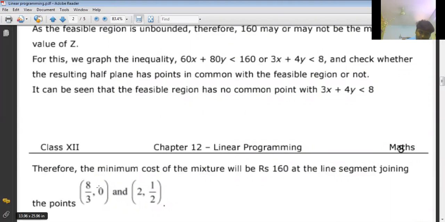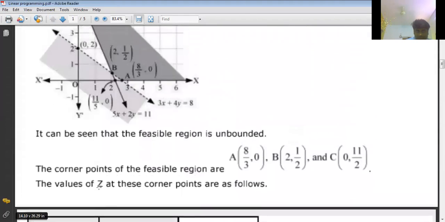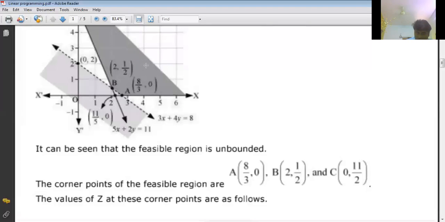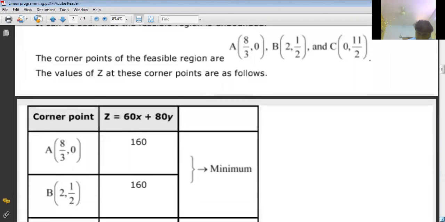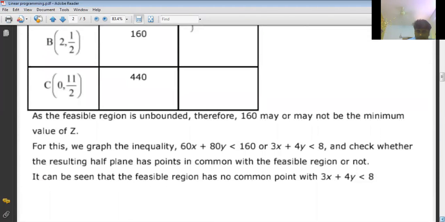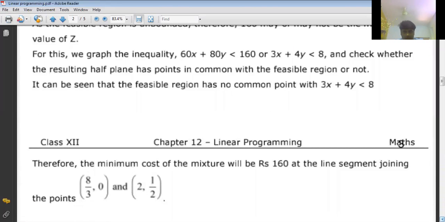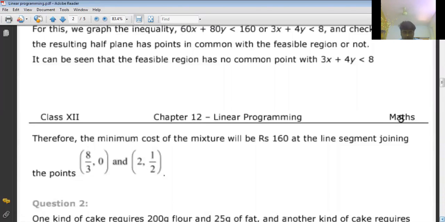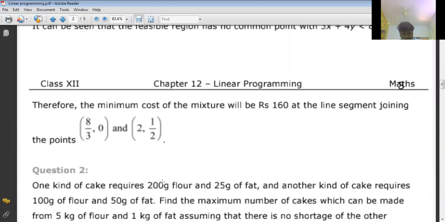So for that, finally, there is no common point we observe in the graph. See, there is no common point. For both the regions, there is no common point. So finally, that point is only the final solution. Okay. Now, finally, what is the minimum value? 160 rupees. That is possible at which point? 8 by 3 comma 0 and 2 comma 1 by 2. Clear? So like that we can draw.